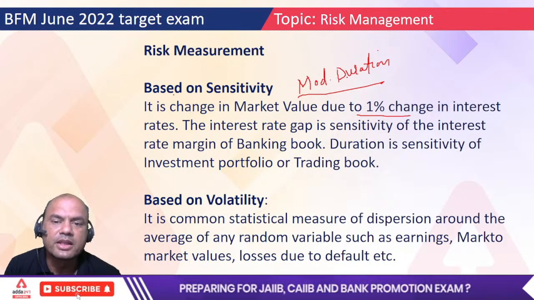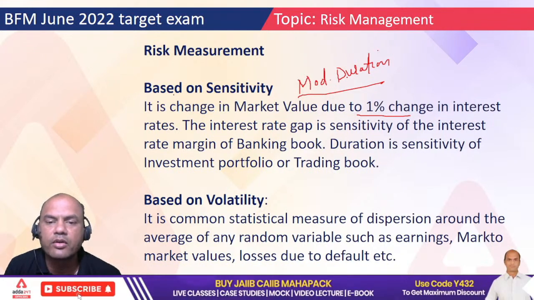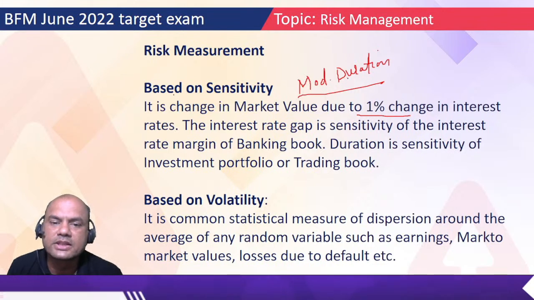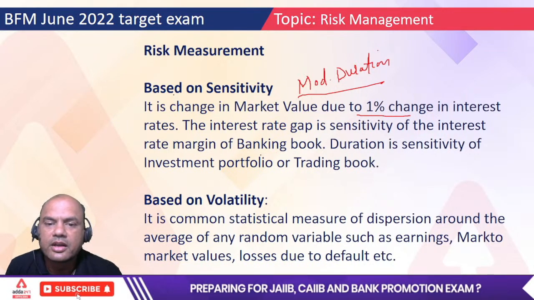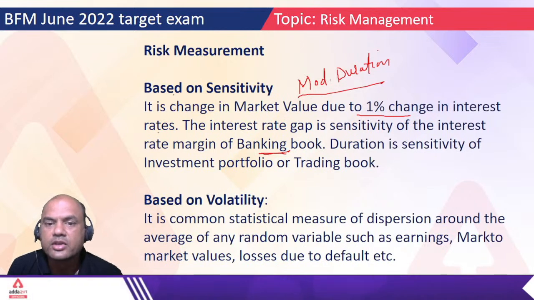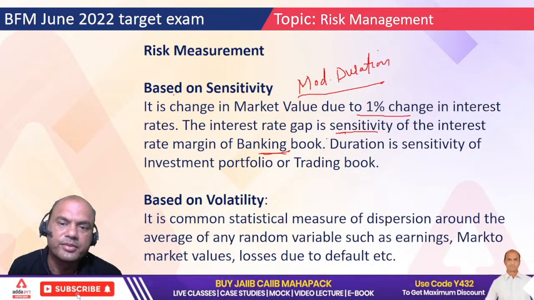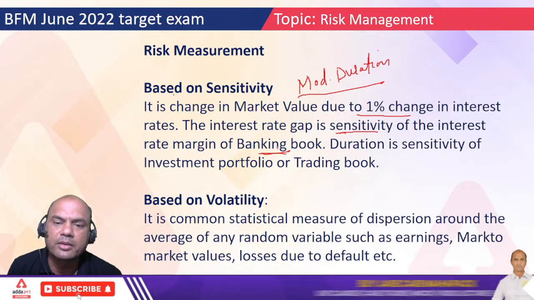Okay. The interest rate gap is the sensitivity of the interest rate margin of the banking book. Now, what is this banking book? What is this concept of banking books here? Sensitivity. Sensitivity means for 1% change in the interest rate, how much am I affected in my P&L? Okay. So this sensitivity is checked using the sensitivity measures. Okay. Using this modified duration method. So what is this banking book?